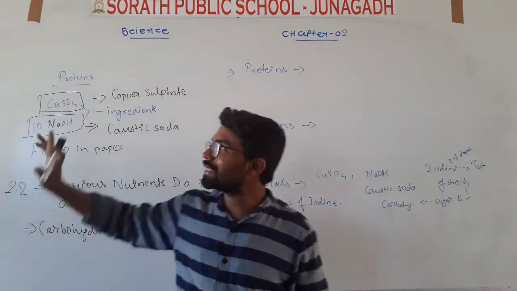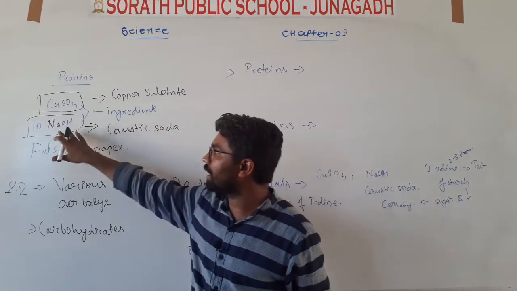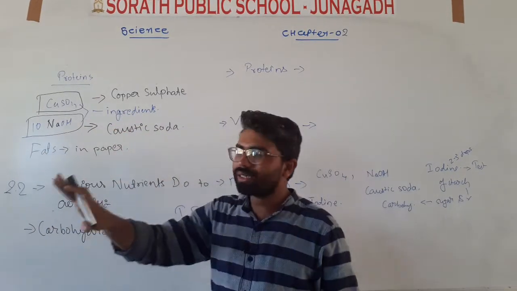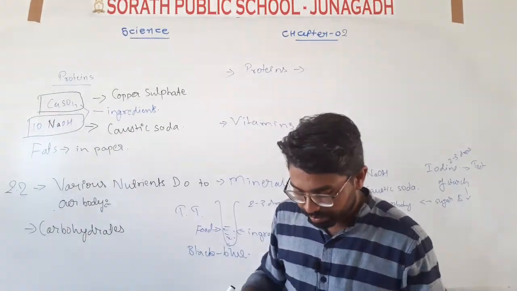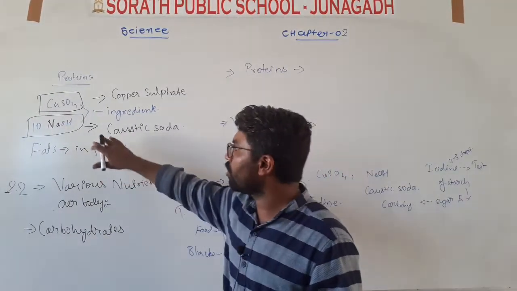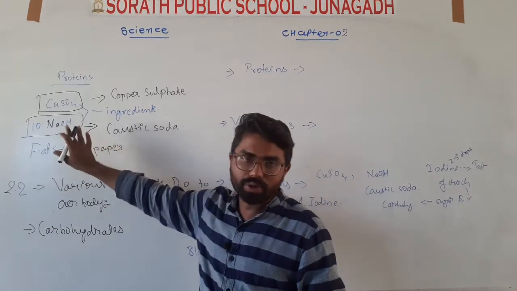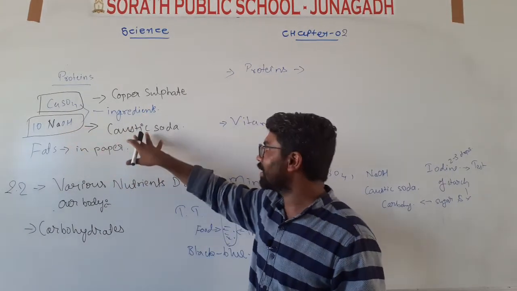So its name is copper sulfate and its name is sodium hydroxide, but in your textbook it is given as caustic soda. That is the other name of NaOH or sodium hydroxide, you can say caustic soda.